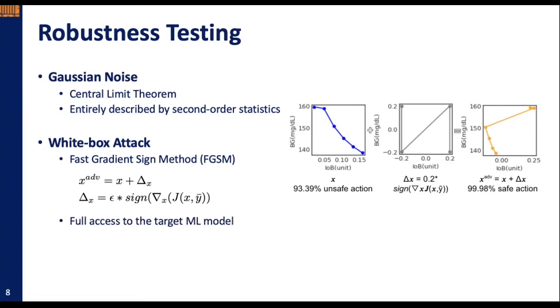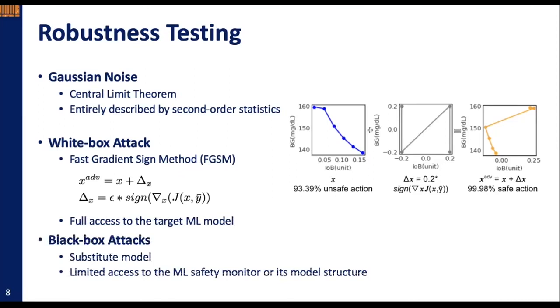However, this method requires full access to the target model, which might not be possible in some situations. Therefore, we also designed a black box attack with limited access to the ML model. We generate the perturbations from a substitute model and expect it will work on the target model.